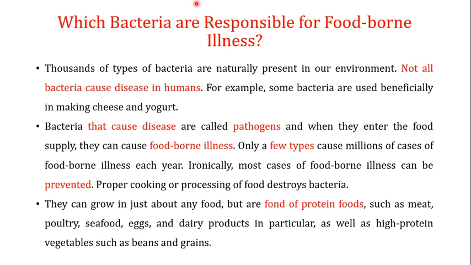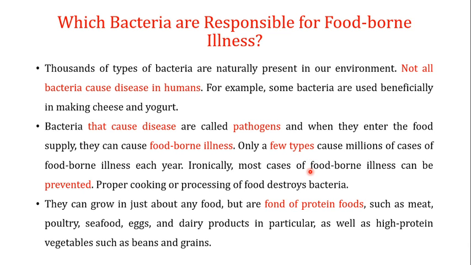Now, which bacteria are responsible for foodborne illnesses? There are thousands of types of bacteria naturally present in our environment. Not all of these bacteria cause disease in humans. For example, some bacteria are used beneficially in making cheese and yogurt, but those bacteria that have the potential to cause disease are known as pathogens. When these pathogens enter the food supply, they can cause foodborne illnesses. Of these thousands of types of bacteria, only a few types cause millions of cases of foodborne illness each year around the world.